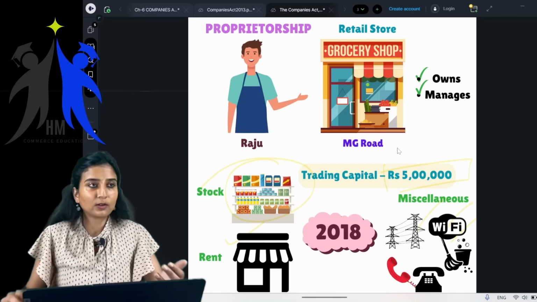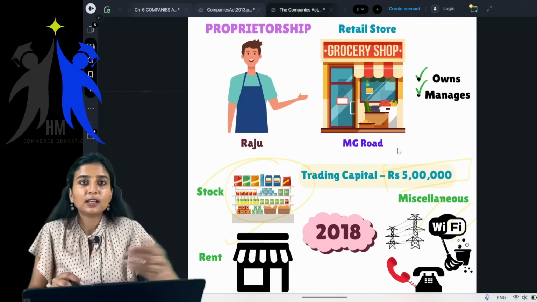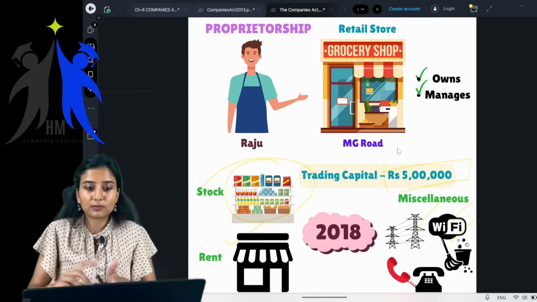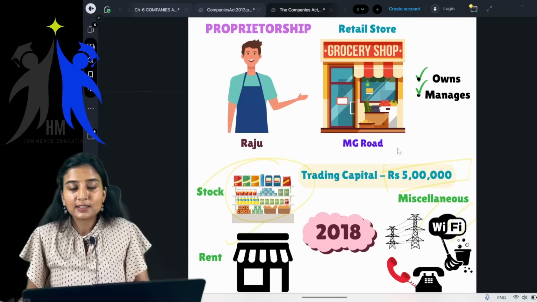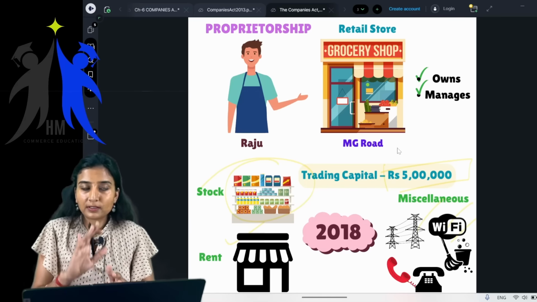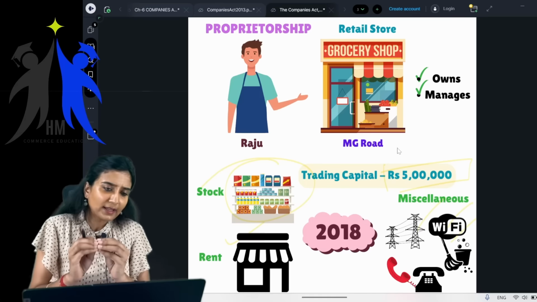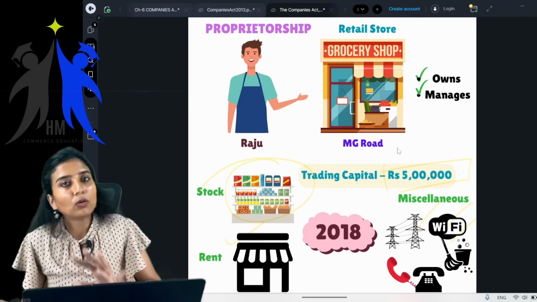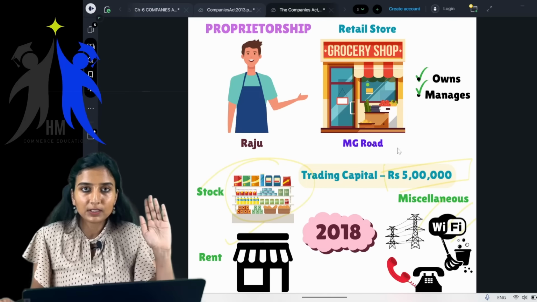Whichever customer comes, you will pack whatever is required and give it to them. You will only manage whatever. If the stock gets empty, you will refill it back. You make sure the entire shop is in good condition. So all of this is managed by you, and you also own this particular business, right? Yes or no? Clear with this?